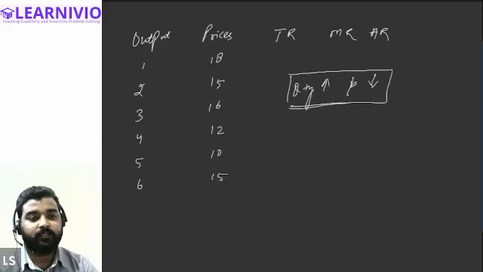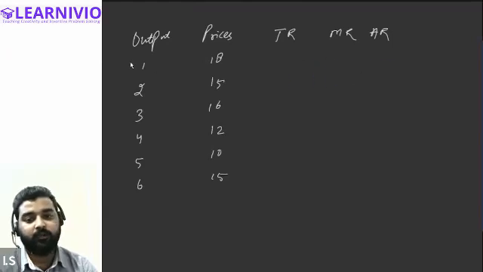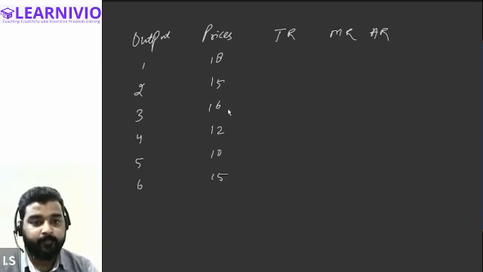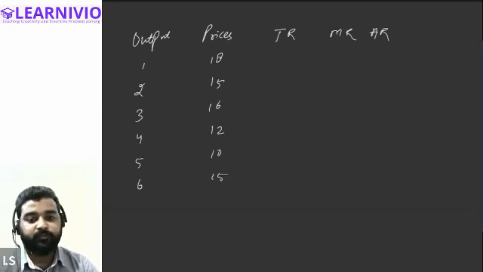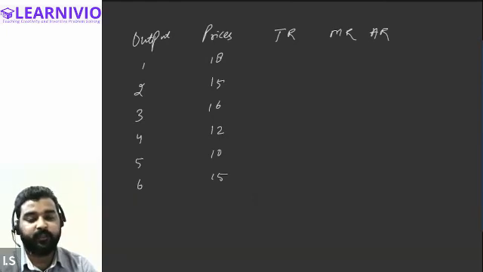So as to understand total revenue, average revenue and marginal revenue, I have taken the values just randomly. Here I'm not following the basic principle that as quantity increases, price must decline. Just to solve this particular question, I have taken these values.